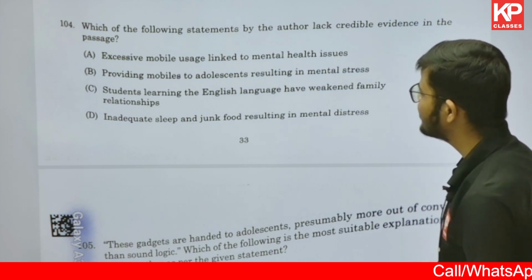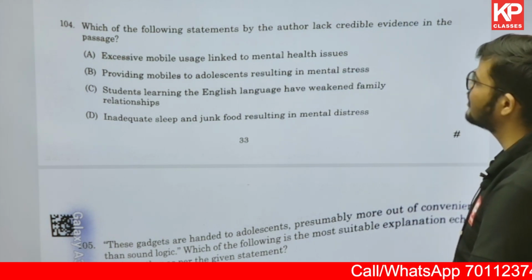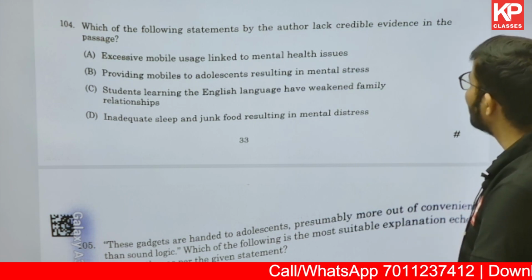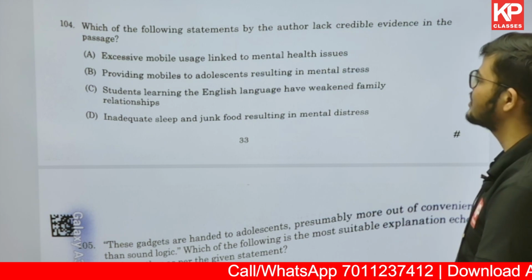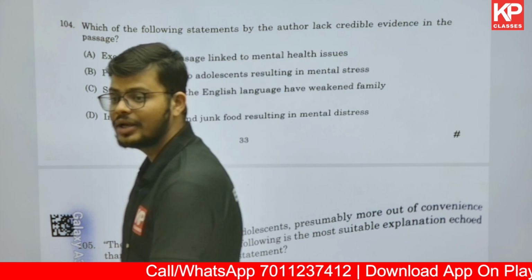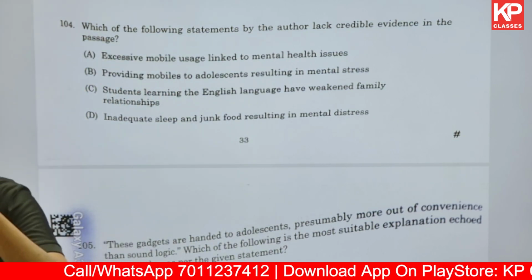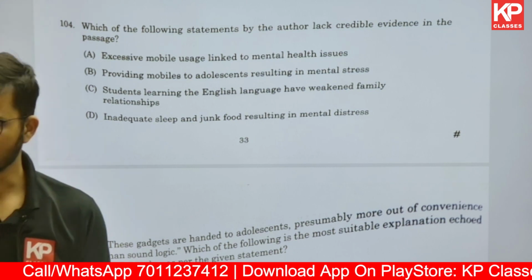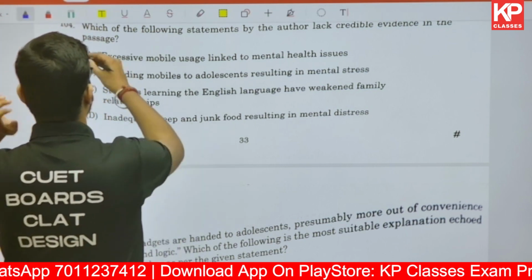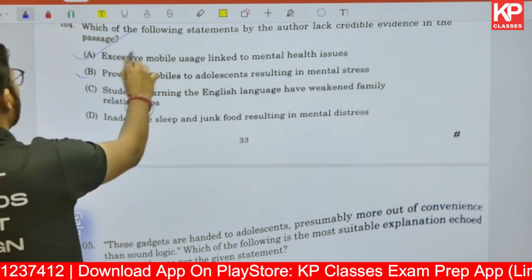right? Now it says, which of the following statements by the author lack credible evidence in the passage? कि किस चीज़ में है कि वो lack दिखाई देता है, कि जो author है ना उसकी बातों में वो lack दिखता है. तो अब पहला दे रखा है excessive mobile usage linked to mental health issues. इसके बारे में author ने बात की है. फिर उसके बाद providing mobile to adolescents resulting in mental stress, इसके बारे में author ने बात की है.